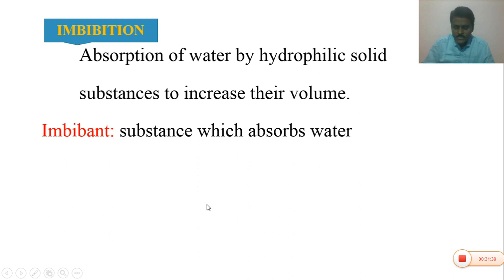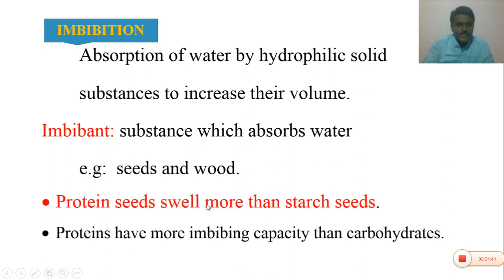So when compared to this, imbibition in starch seeds and protein seeds: starch seeds are common in Poaceae members, Gramineae members, rice, jowar and bajra. Whereas in Fabaceae members, the pea plant, pigeon pea, pea and sisal, senaga, batani, kandi.